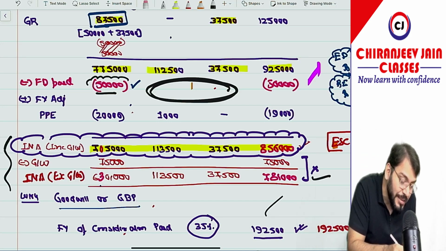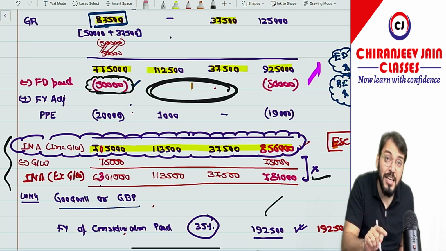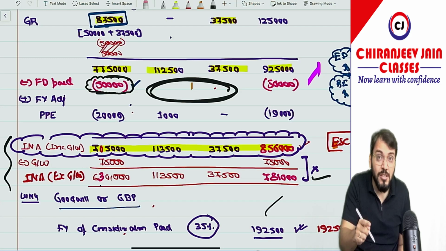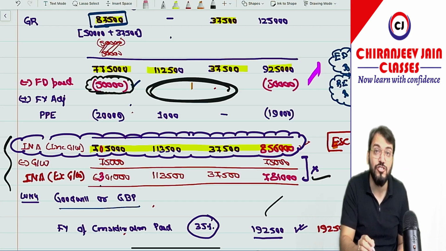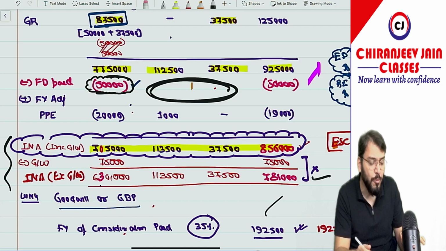In this case what we have done, dividend paid before the date of acquisition, therefore deducted from the date of acquisition column. If suppose you have taken the assumption that dividend was paid after the date of acquisition, that will reduce the net asset after the date of acquisition, so deduct from what? Post acquisition profit. Understood? This is the only concept. I hope all the points you have understood.